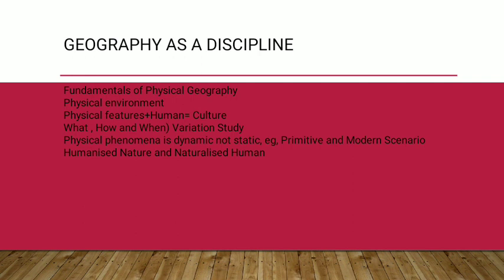Here we have to know the fundamentals of physical geography. To sum this chapter up, it is just to make you understand that our syllabus for class 11 is naturally focusing on natural science. We will see further that geography has been differentiated into 2 parts: physical and human aspects.